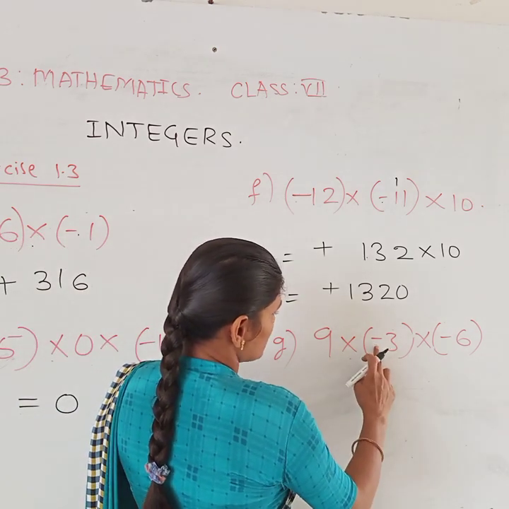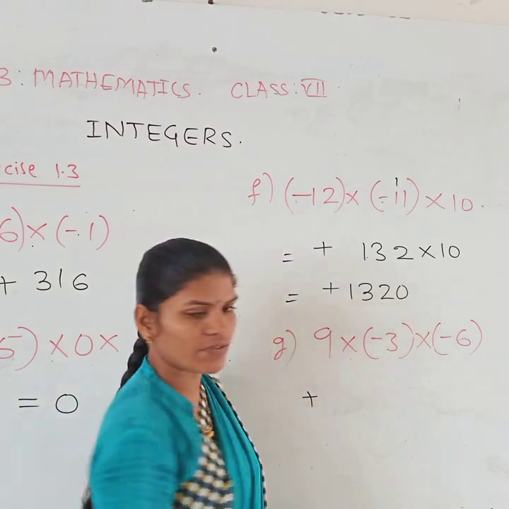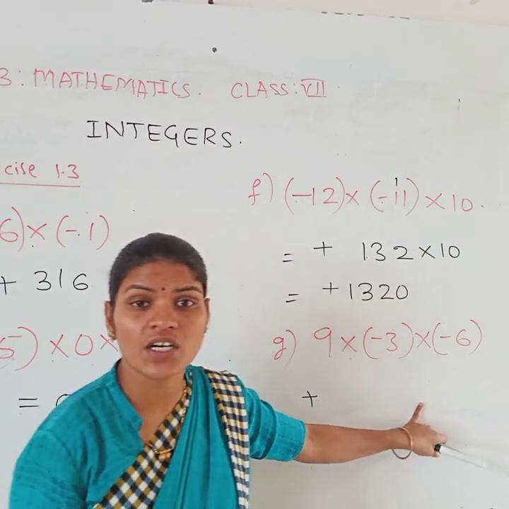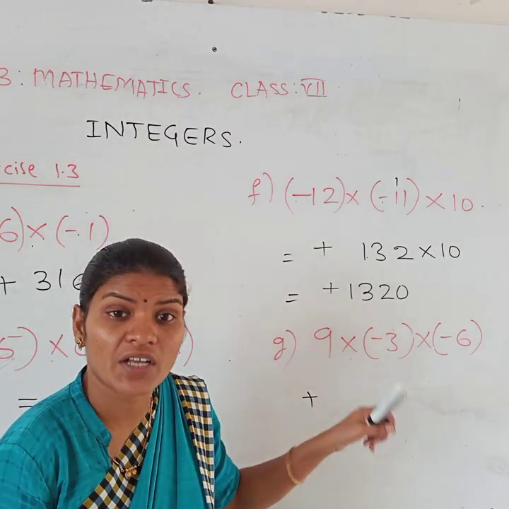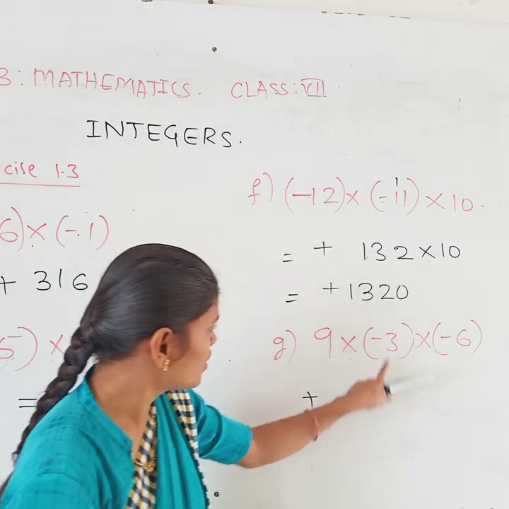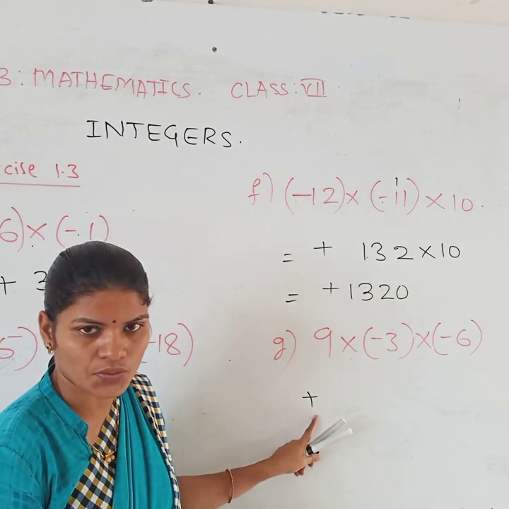Plus into minus, minus into minus, plus. Yesterday I have given one hint to you. While doing the multiplication, if the negative numbers occur an even number of times, your product should always be positive. Here the negative number occurs 2 times, so your product is positive.